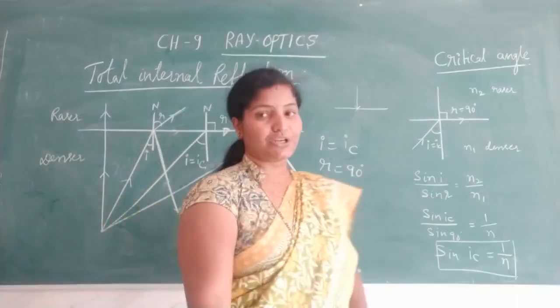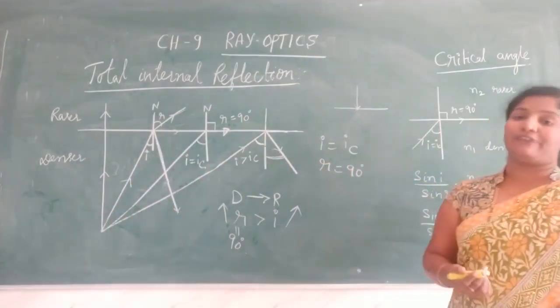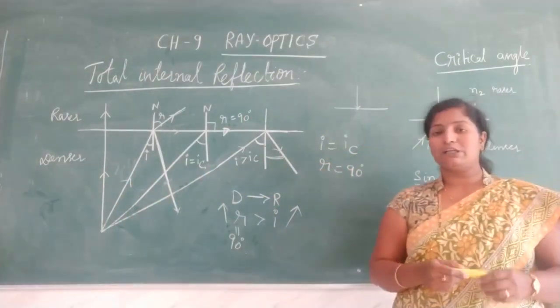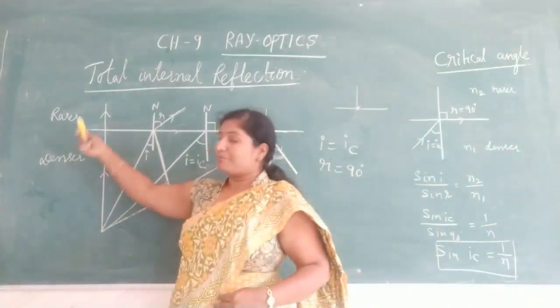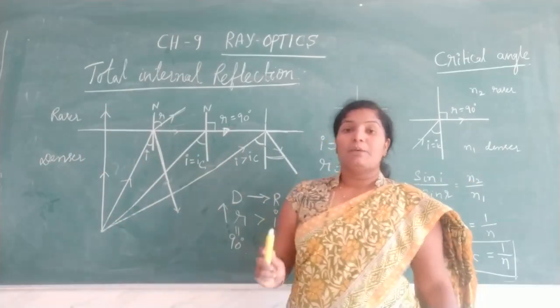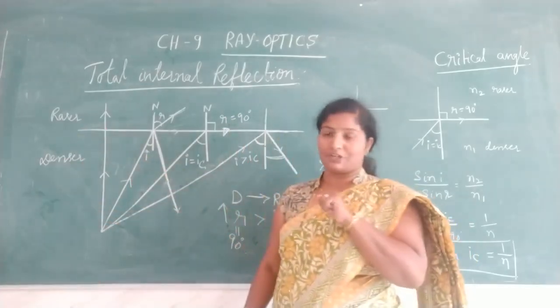So now the question arises, what is the condition for total internal reflection? There are two conditions for this total internal reflection. One is the light ray must travel from denser to rarer medium. The light ray must travel from denser to rarer. So this is the first condition.